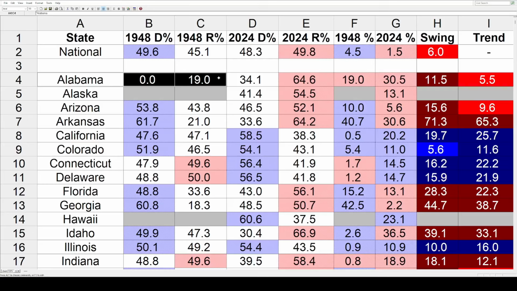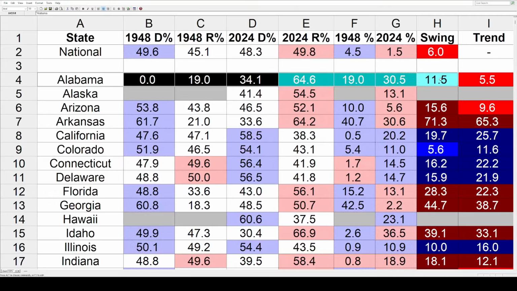But then we've got Dewey at 19%. In 24, Harris got 34.1. Trump won the state with 64.6. The margin for Dewey in 48 was 19%. The margin for Trump in 24 was 30.5. That's an 11.5% swing toward the Republicans, and that's higher than the 6% swing nationally. So that means Alabama trended another 5.5% redder on top of the national popular vote. So now let's rapid fire through the rest of these states.